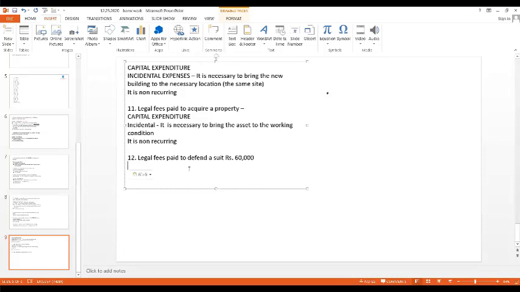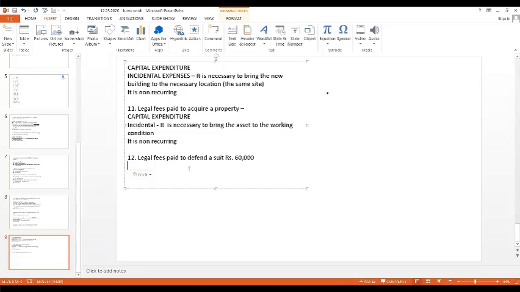So first of all, it is not giving any new benefit. Let me make it very, very clear. It is not giving any new benefit. It is not long lasting or enduring because no new benefit at all is there. Why? Because already that land or that building or that machinery, whatever it is, belongs to me only. Because somebody has put a case in the court of law, I am sending my lawyer. Already the property is belonging to me, but I am sending a lawyer because somebody is fighting in the court of law. So there is no new benefit.